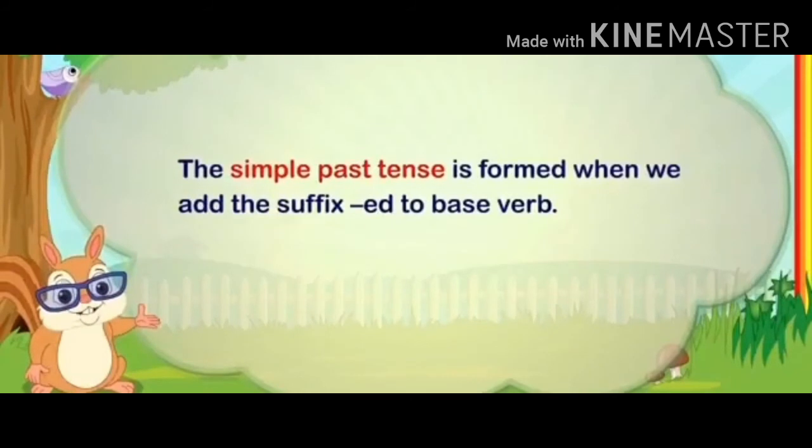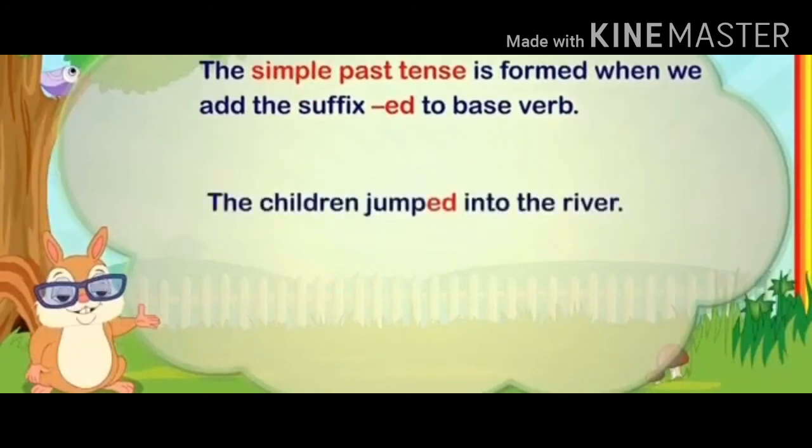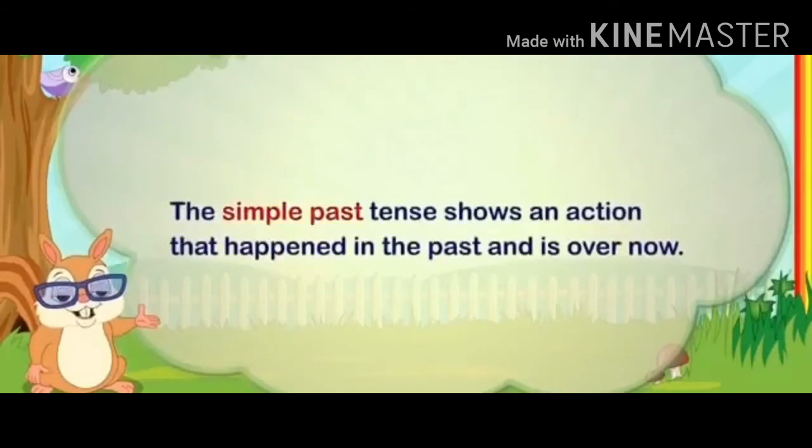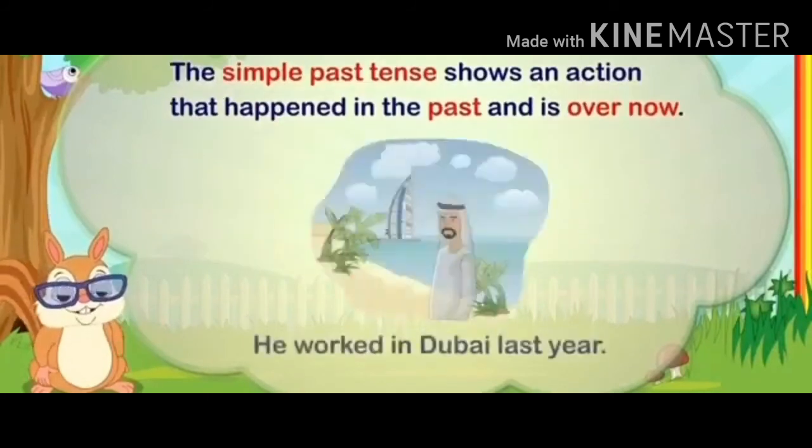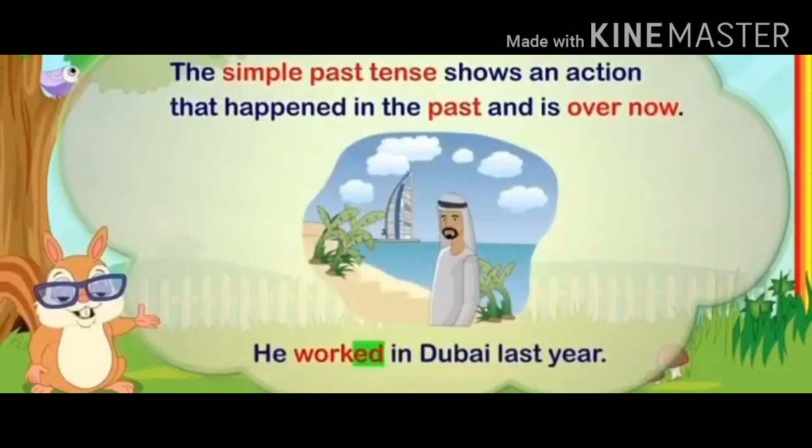The simple past tense is formed when we add the suffix ed to base verb. For example, the children jumped into the river. The simple past tense shows an action that happened in the past and is over now. For example, he worked in Dubai last year.